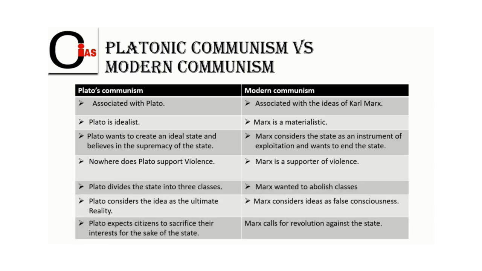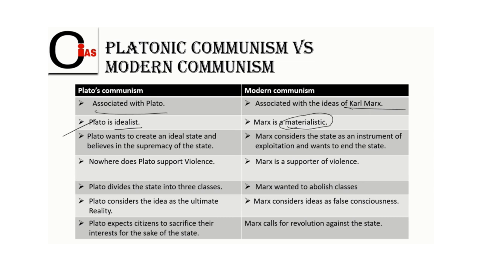And now, friends, let us differentiate between Platonic communism and modern communism. So let us have a look at Platonic communism. Plato's communism is associated with Plato, and modern communism is associated with Karl Marx, or his ideas. The second point is that Plato is an idealist. Plato wants the ideal state or the virtuous state, whereas Marx is materialistic. Marx always sees things materialistically. He believes in the material world.